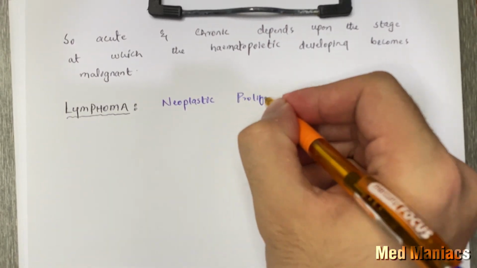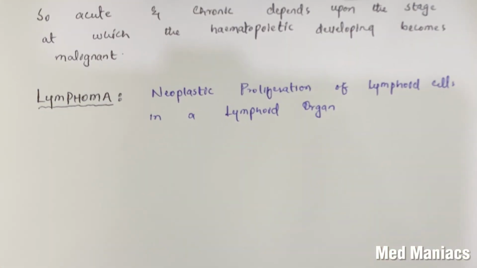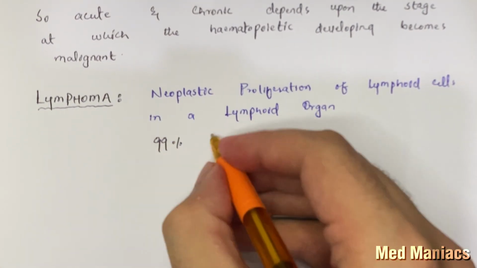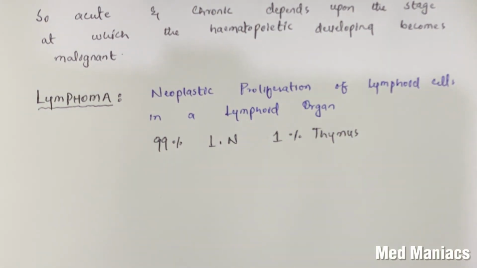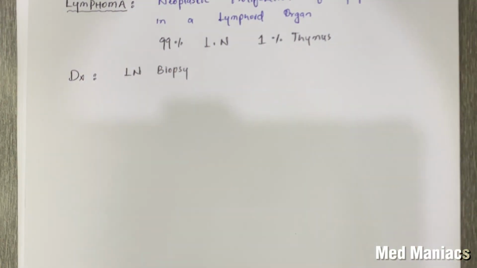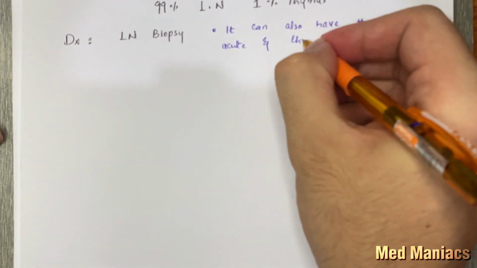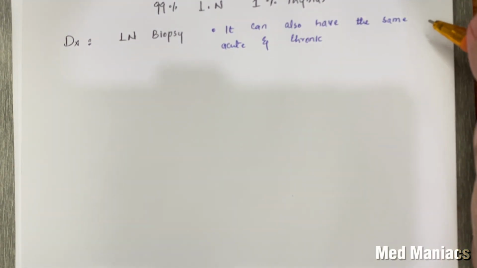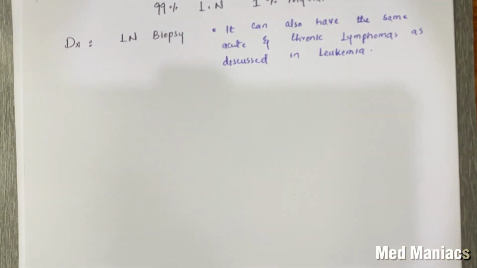Now we come to lymphoma. It is neoplastic proliferation of lymphoid cells in a lymphoid organ. 99% of the times these lymphomas are found in the lymph nodes and 1% in the thymus. Diagnosis is made on lymph node biopsy. Lymphomas can also have the same acute and chronic types as discussed in leukemia, and that depends on the type of cell that becomes malignant.